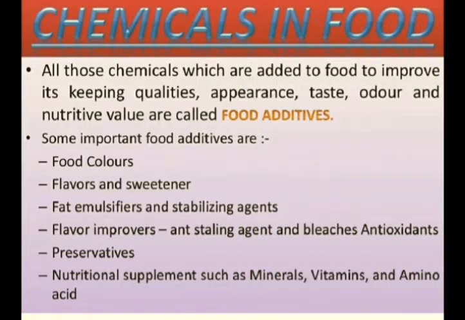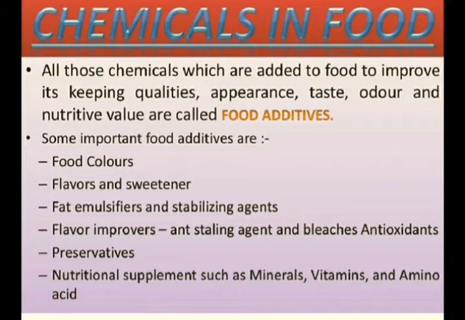First one, all those chemicals which are added to food to improve its keeping qualities, means preservation, appearance, means color, or specific fragrance, taste, odor, and nutritive value, are called food additives.